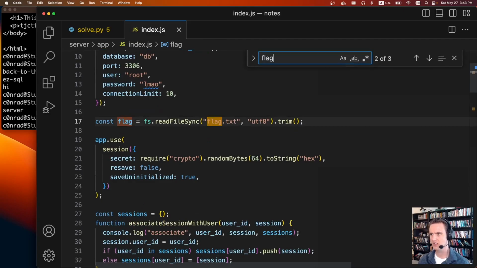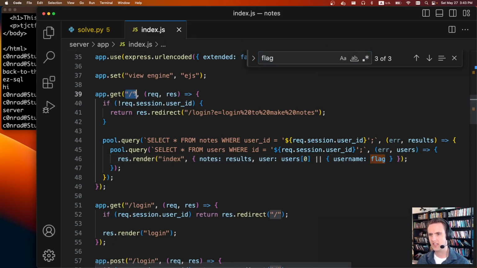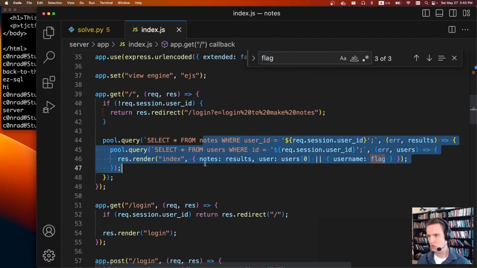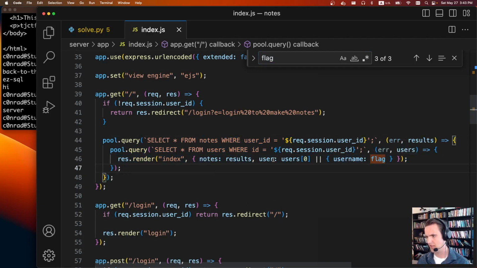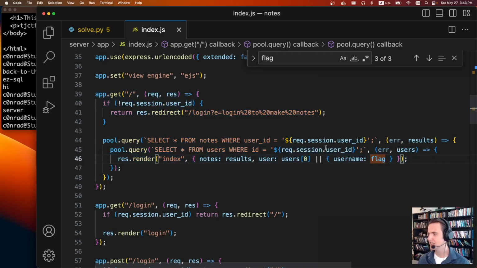So we have a flag file, and if we see where else the flag is being used, it's here. On the GET request, it's going to do these two queries, and basically it'll return the flag if users 0 does not exist. So that means the users is being loaded here. Select star from users where ID is equal to this. So if we have a valid Node.js session, but there's no corresponding user object, we'll get the flag. I'm not sure where this would pop up in real life, but it's an interesting challenge.